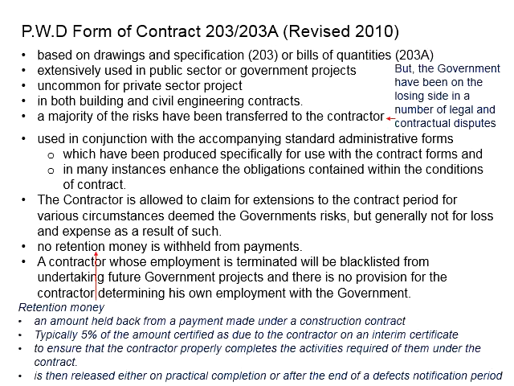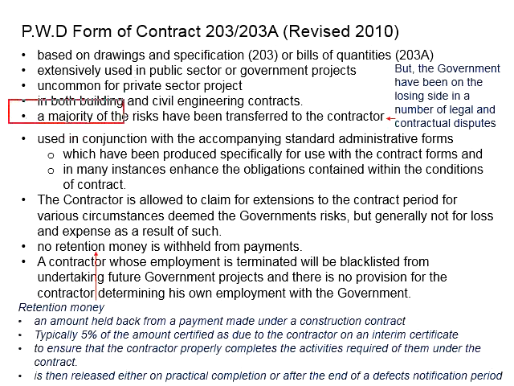This form of contract is extensively used for public sector or government projects. It is uncommon for projects in the private sector. The reason is that this PWD form of contract is custom designed for the settings of government projects. The unique characteristics of this PWD form of contract will be discussed later. This form of contract is applicable for both buildings and civil engineering contracts.